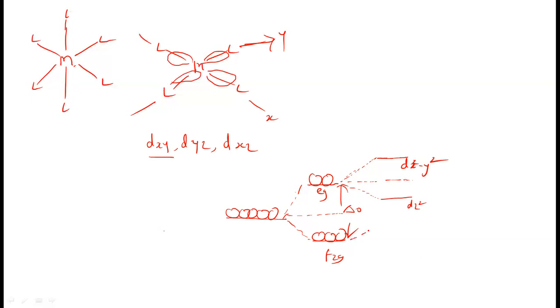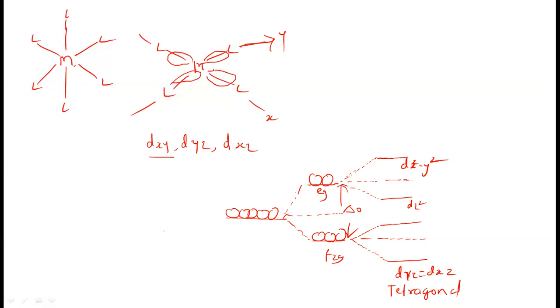Similarly here, the dxy orbital is also affected by these 4 ligands, so its energy will increase. And the remaining 2 orbitals, which have the z component, dyz and dxz, are nearer to the z axis, so their energy level will decrease. So this is the crystal field splitting in the tetragonal distorted octahedral complex, meaning 6 ligands are here.